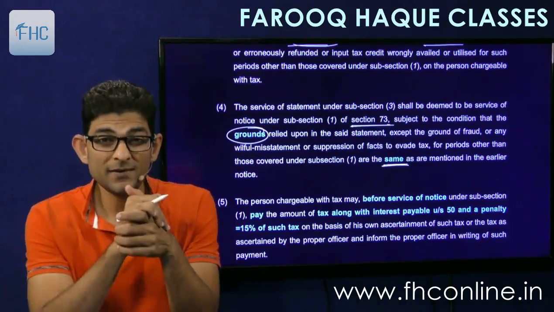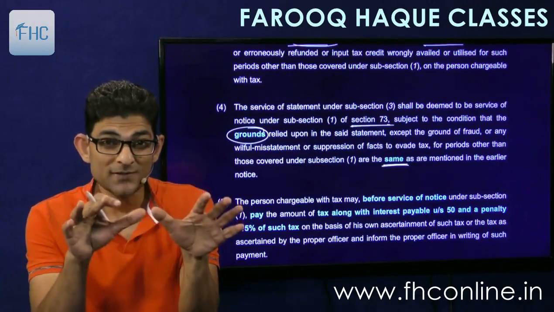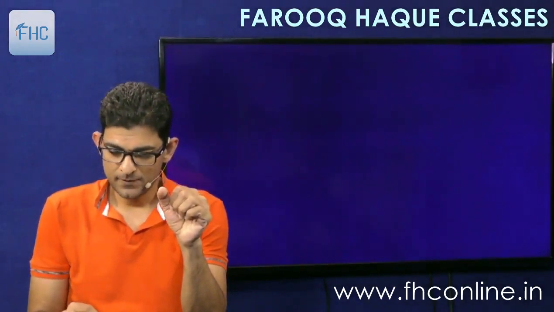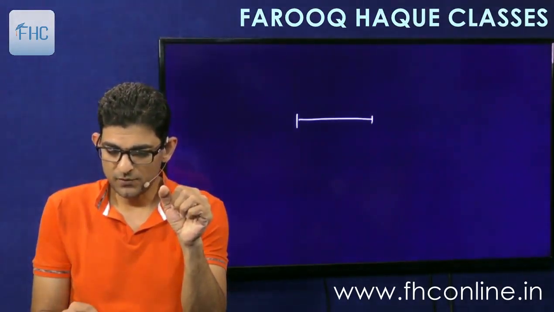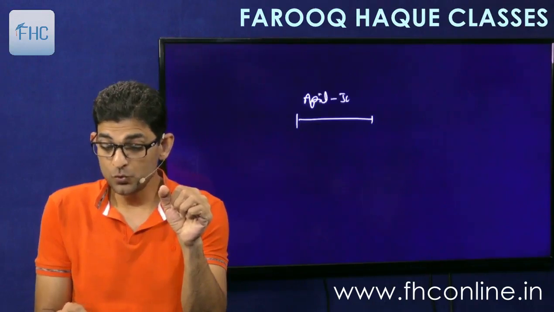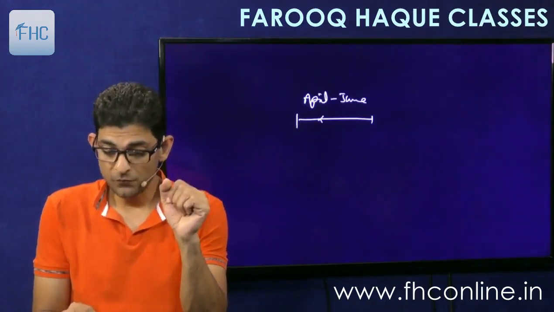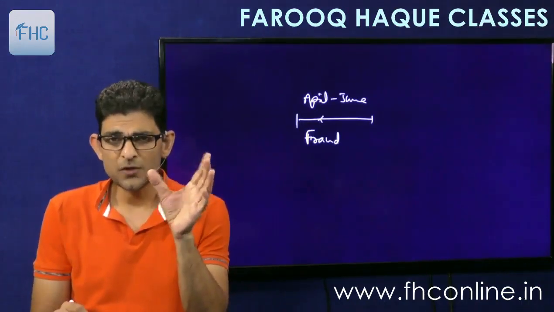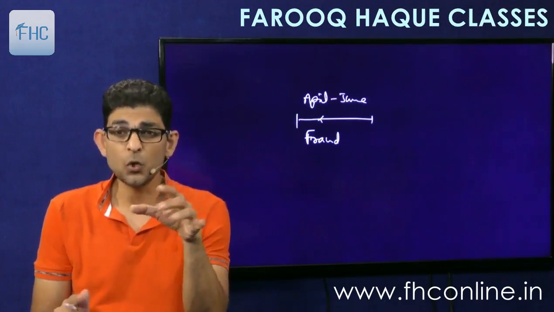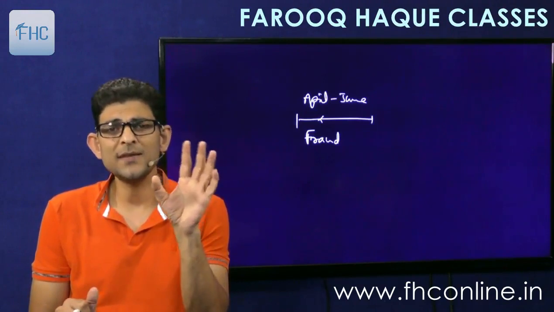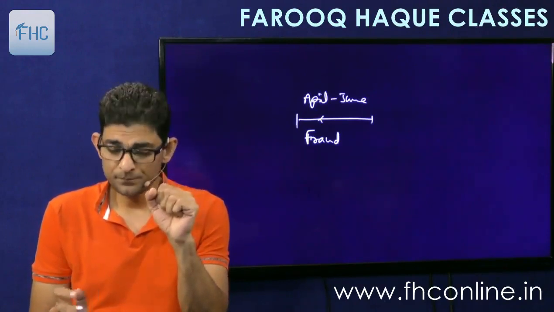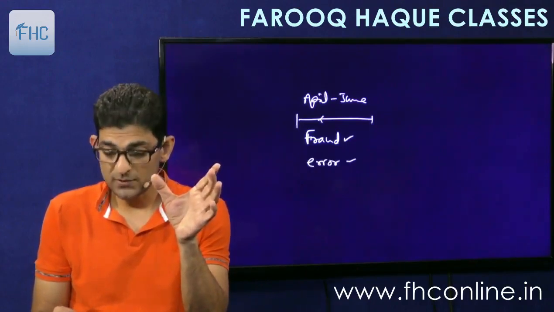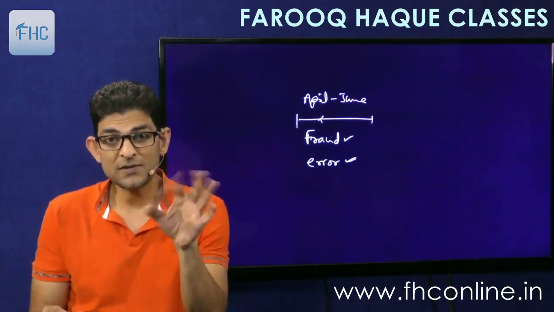Now this is a very interesting point. You have to understand this point. What it means is that here for the months of April to June, you have done some fraud. There is a fraud case. So there, one reason is fraud, and there may be other reasons also. It is not necessary that all the reasons are fraud. So there can be fraud, and then there can be some normal error or omission also. There are two cases involved together. There is fraud case as well as error case.